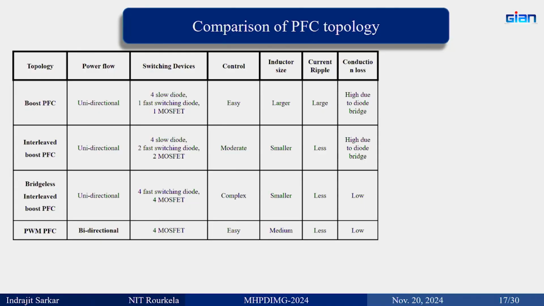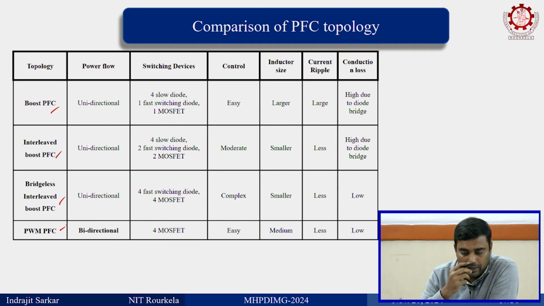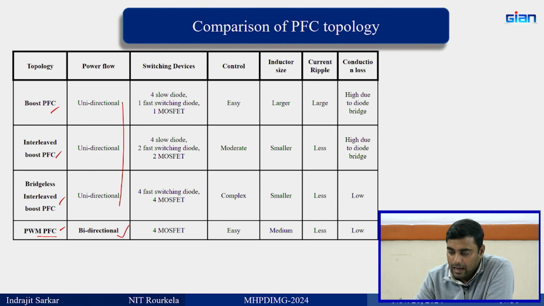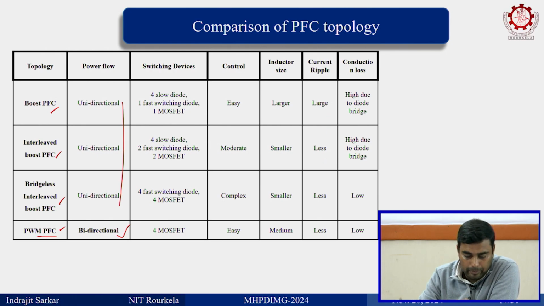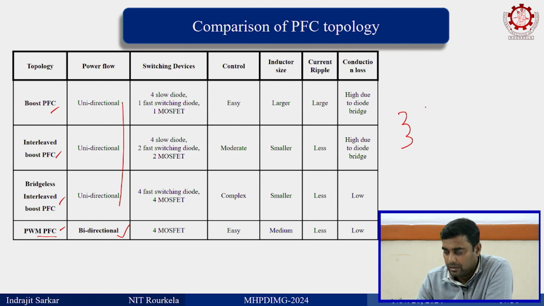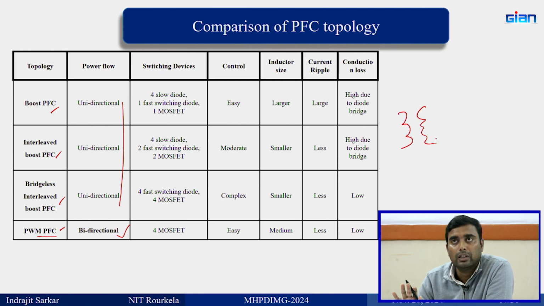Now if we compare these four converters, they are unidirectional, but the PWM PFC is bidirectional in nature. We have compared ripple and all, but the main problem for all of these is the transformer: a low frequency transformer you have to have in place.